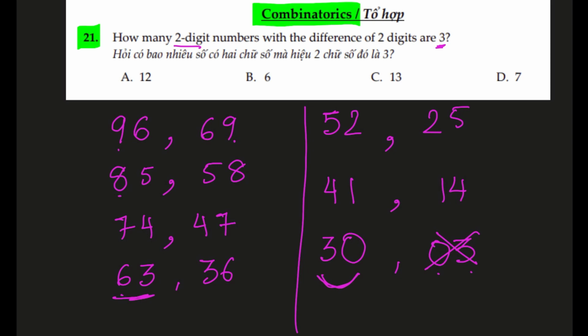And these are all the numbers which have a difference of 3. Now let's calculate them. Instead of counting one by one, we can see how many pairs there are. 1, 2, 3, 4, 5, 6 pairs, that is 12 numbers, and also 30, which is just one more because there is no reversal. 13. Our answer is C.